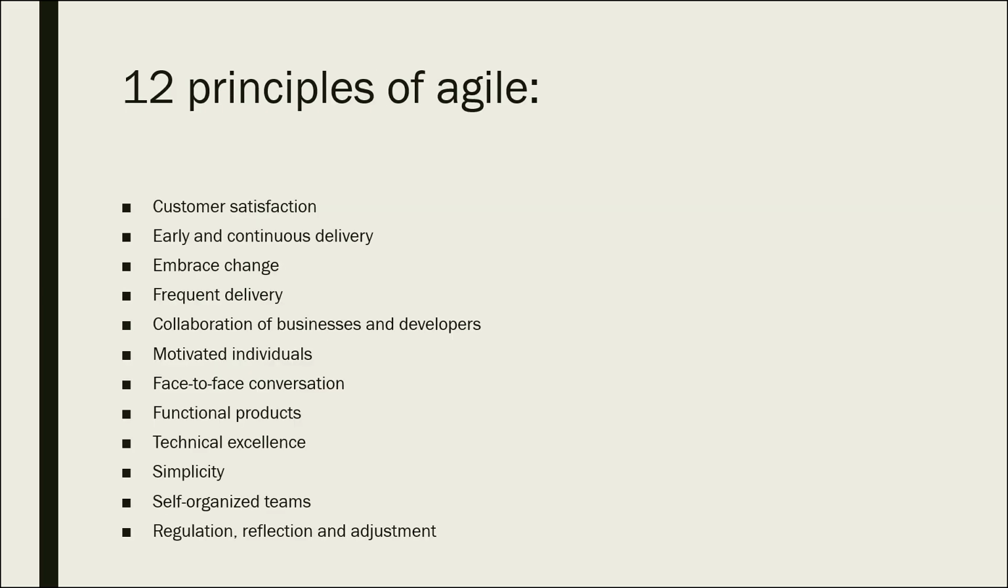So we have 12 principles of Agile. First one is customer satisfaction, early and continuous delivery. Then the third principle is embrace changes, then frequent delivery of the software, collaboration of business and developers frequently, motivated individuals, face-to-face conversation, functional product, technical excellence, simplicity, self-organized teams, regular reflection and adjustments are the important principles of Agile methodology.